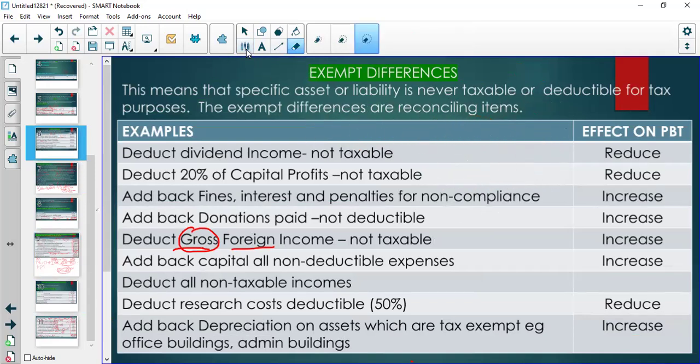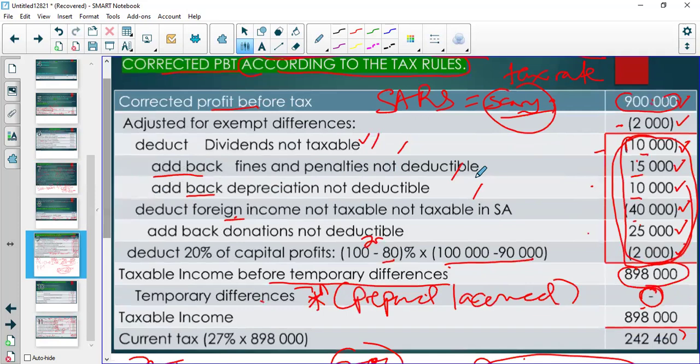It's here where I said the exempt differences are reconciling items. So from your exempt differences here, you must have known that all these adjustments on your exempt differences were affecting tax. The final effect on tax is 27% of that amount. So when you do your tax rate reconciliation, you can always come here.